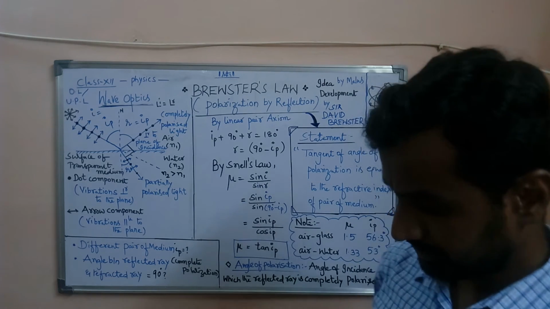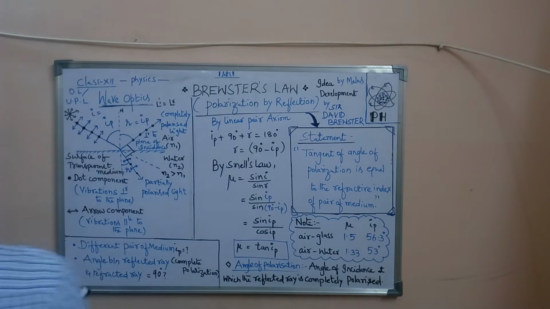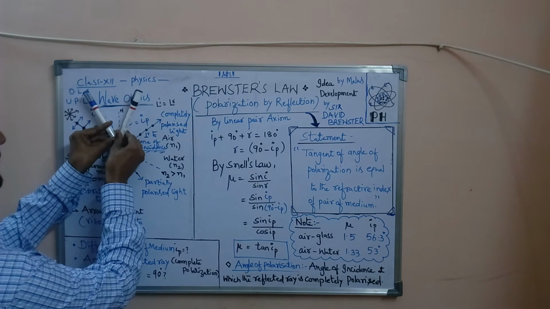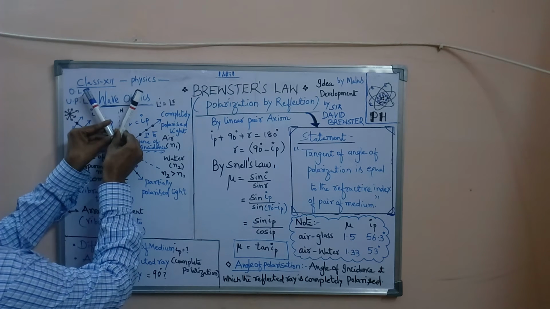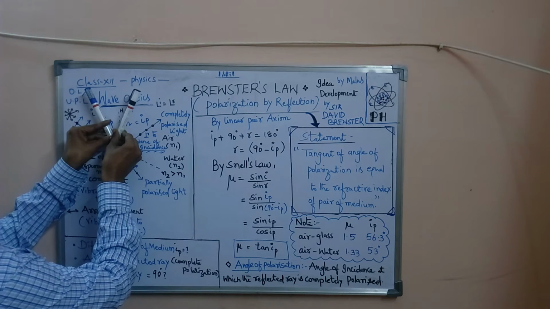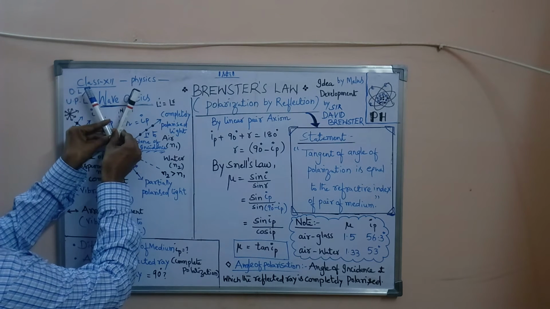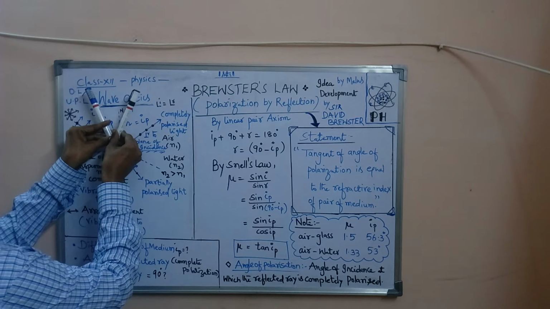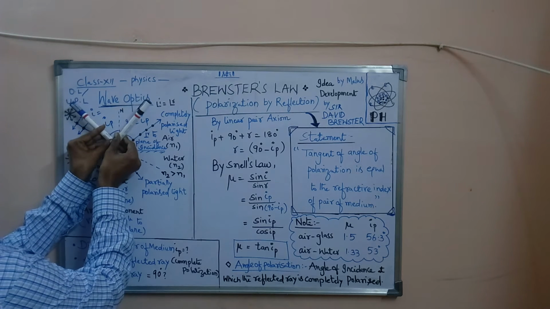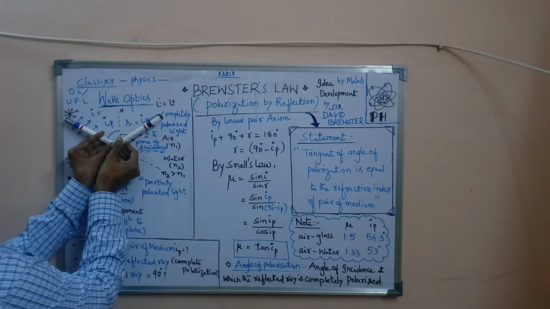Let us consider an ordinary light falling with an angle of incidence which is very small, so the angle of reflection is also very small. If the angle of incidence is increased, the angle of reflection also increases.